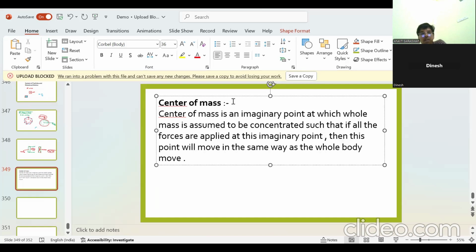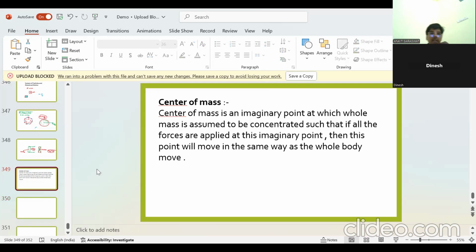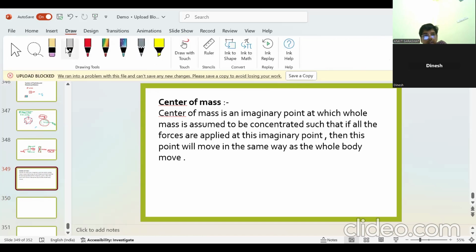So center of mass is an imaginary point at which the whole mass is assumed to be concentrated such that if all the forces are applied at this imaginary point, then this point will move in the same way as the whole body moves.